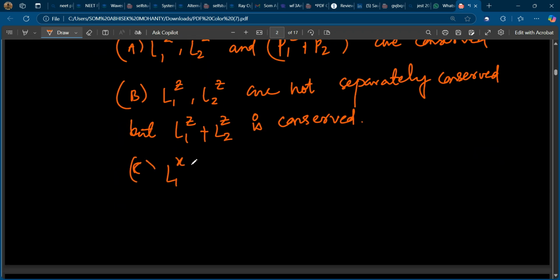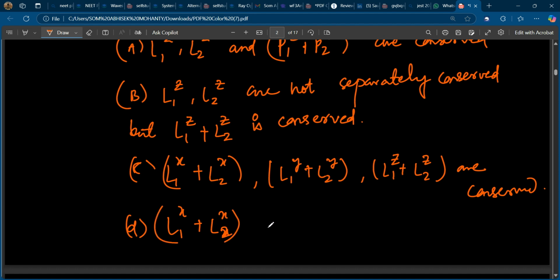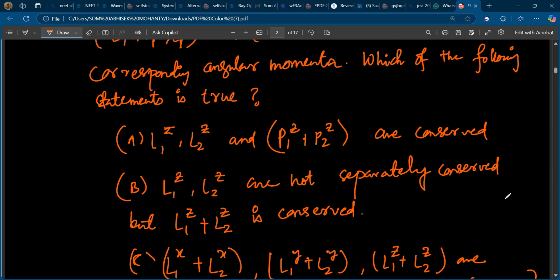Now option C, L1x plus L2x, L1y plus L2y, L1z plus L2z are conserved. And option D, L1x plus L2x and L1y plus L2y are conserved. So this is a very long question. So I hope you try to solve it. Please take 1-2 minutes and solve it.